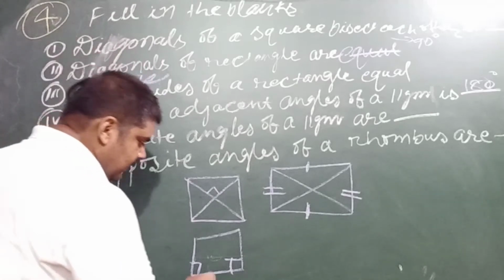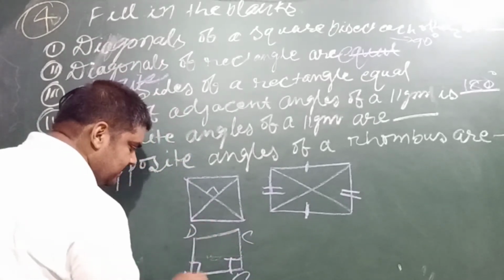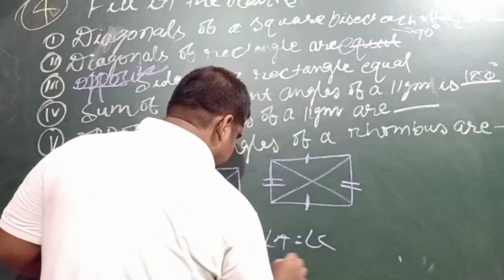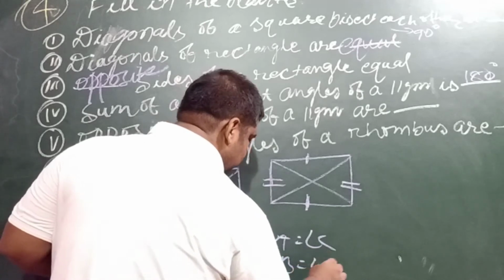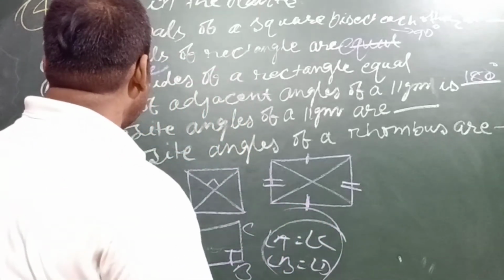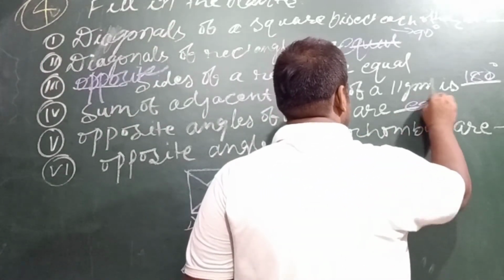You know very well that in any parallelogram, angle A is equal to C and B is equal to D, and this is why opposite angles are equal, so the answer is equal.